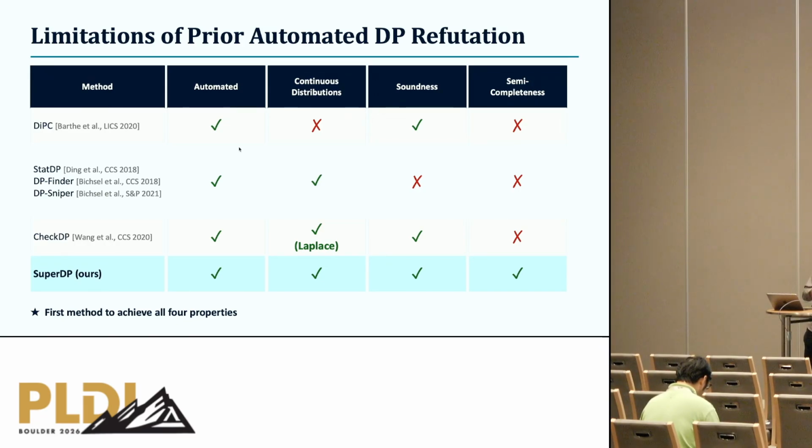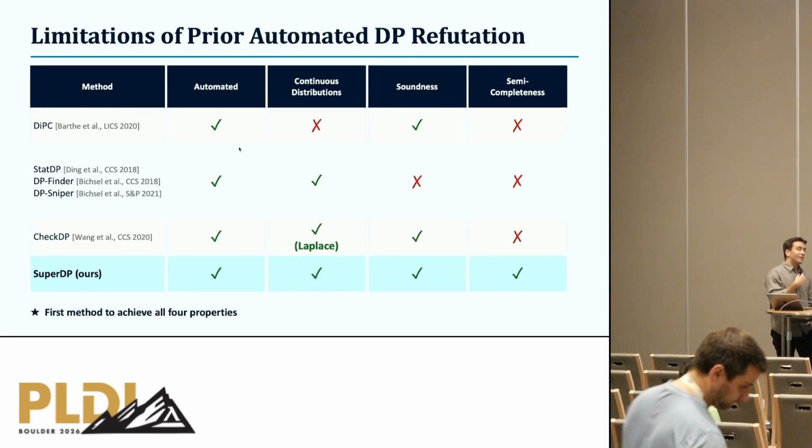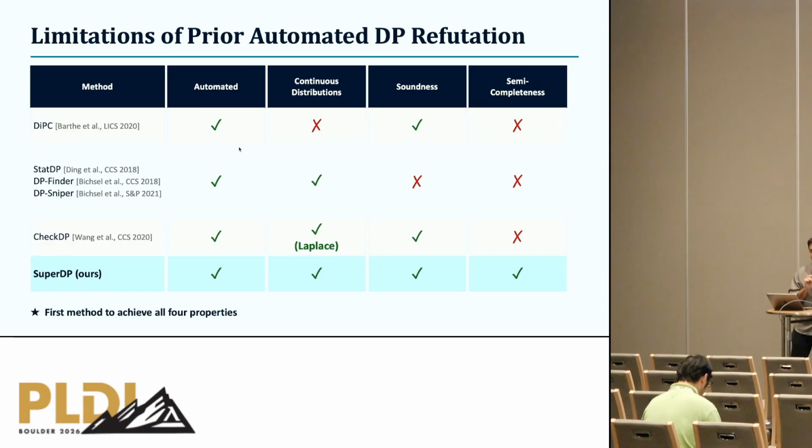Some of the existing methods have focused on finite and discrete probabilistic programs. However, many differentially private mechanisms use continuous distributions such as Laplacians or Gaussians. There is also a class of methods which use sampling and in some cases provide statistical guarantees. These methods are automated and they support general distributions. However, they do not provide soundness guarantees. In some cases they provide statistical guarantees, but as we observe in our experiments, sometimes they still provide false positives, so they report bugs in cases when there are no bugs.